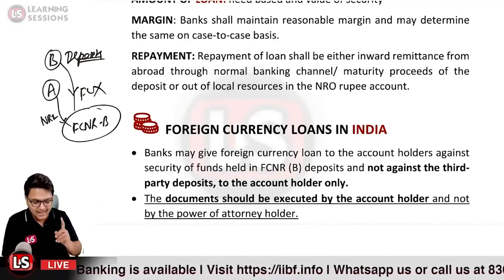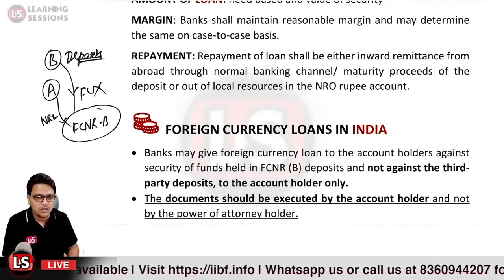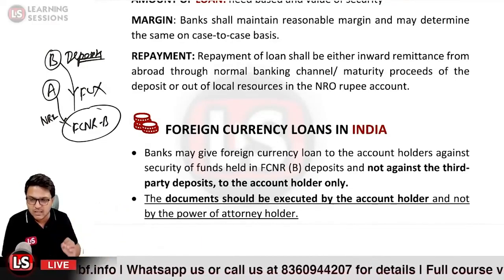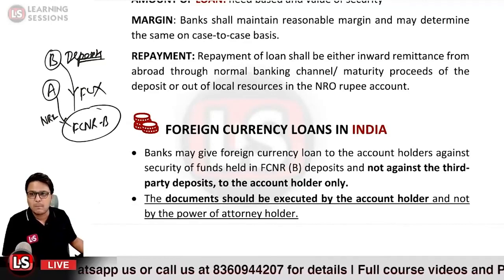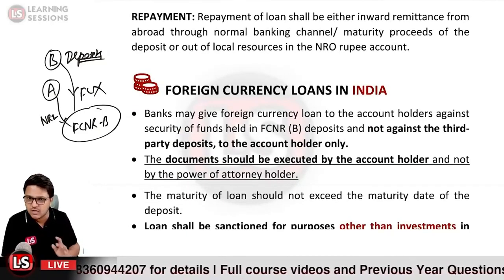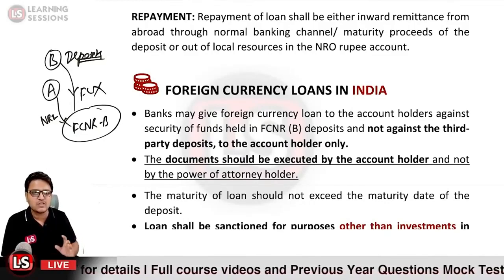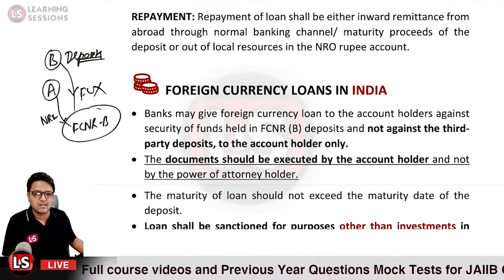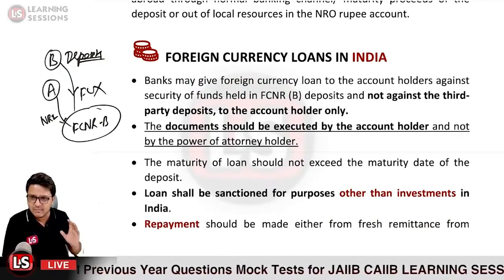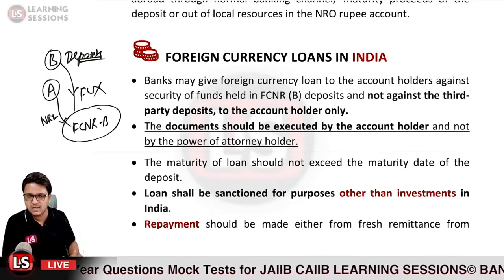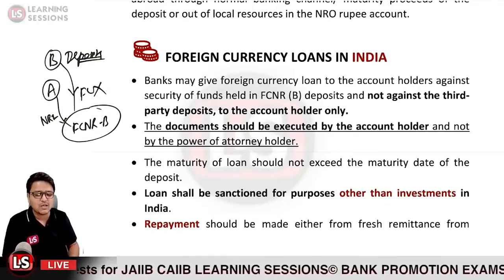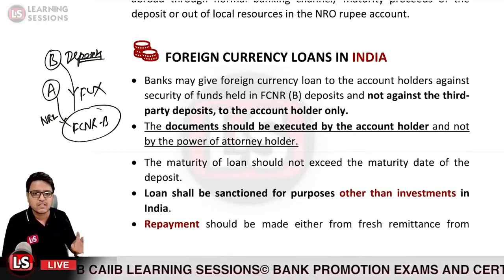The documents must be executed by the account holder only and cannot be executed by any other party, not even by the power of attorney holder. And the maturity of the loan should not exceed the maturity date of the deposit. And further, the loan shall be sanctioned for purposes other than investments in India. So no loan in foreign currency can be sanctioned for investments in an Indian company. If they want a foreign currency loan, that must be sanctioned, but for purposes other than investments in India.